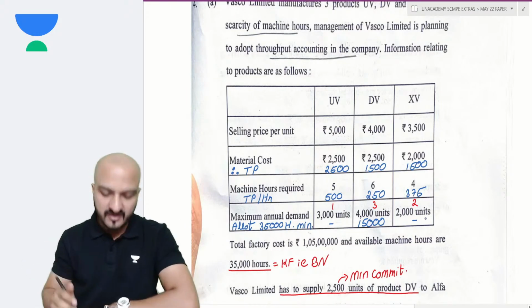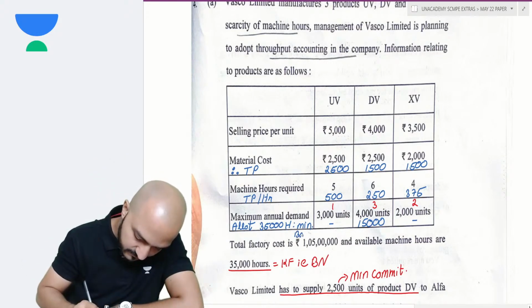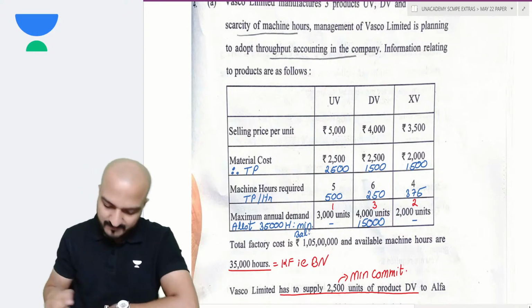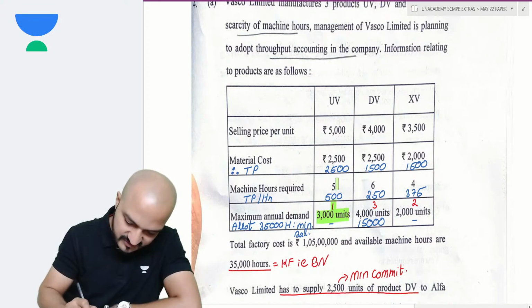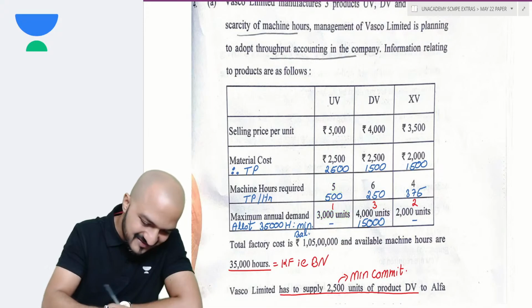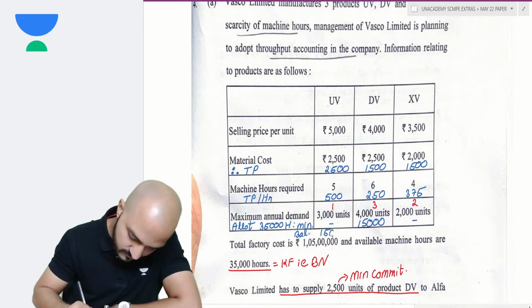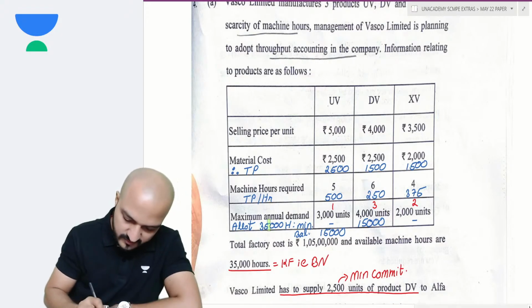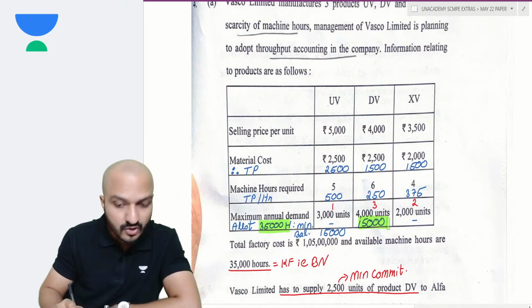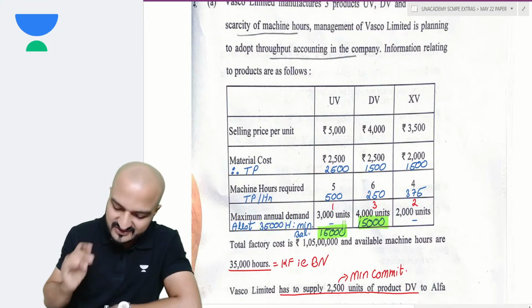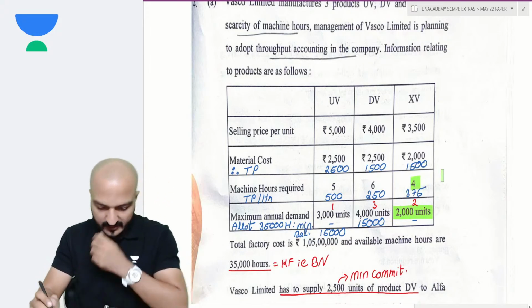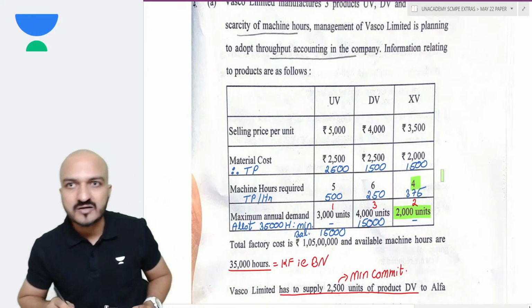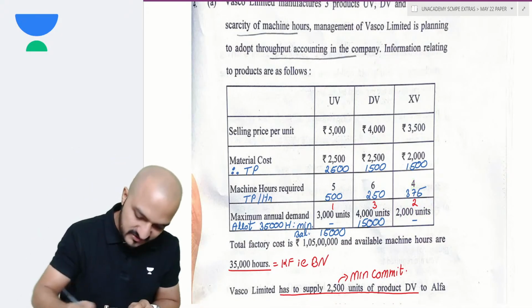No minimum commitment in any other product. Then you do the balance allotment. Now you first do allotment to rank 1. Rank 1, I allot for 3,000 units, 5 hours per unit. So 15,000 hours are allotted there. So see, out of total 35,000 hours, 15,000 got allotted here, 15,000 got allotted here. So balance only 5,000 now remains. Can this 5,000 be allotted to my second rank? Second rank, total demand 2,000 units, requires 4 hours. So total 8,000 hours it needs, but you can allot only 5,000 hours there.